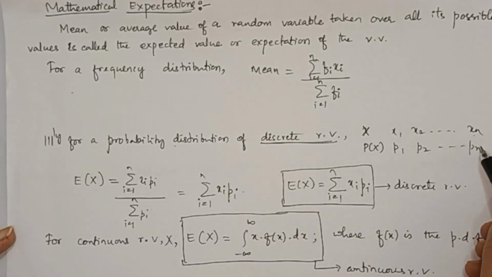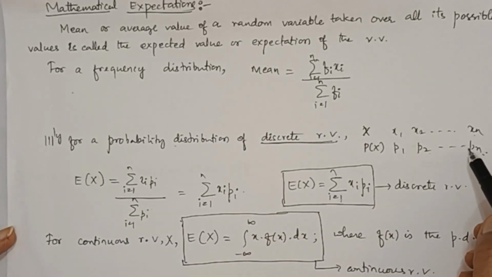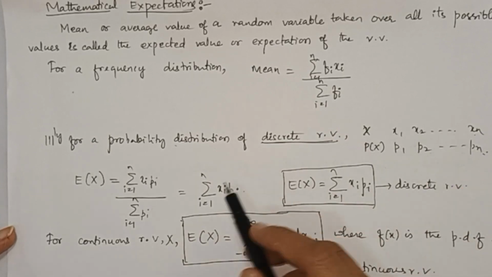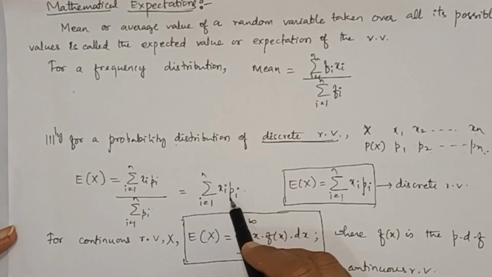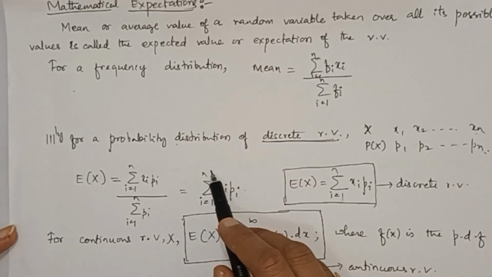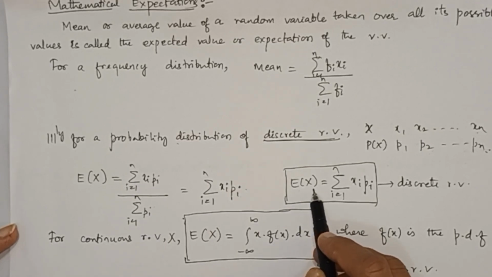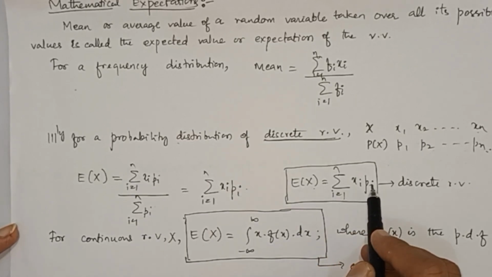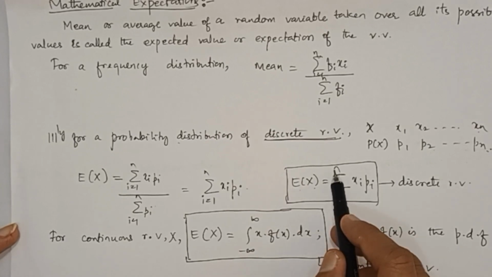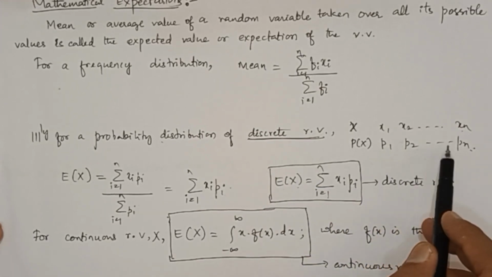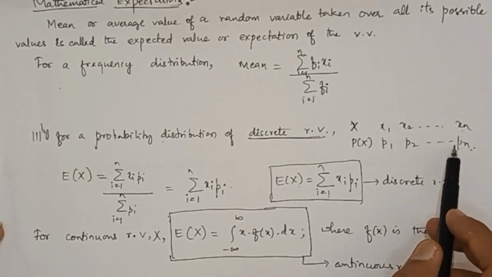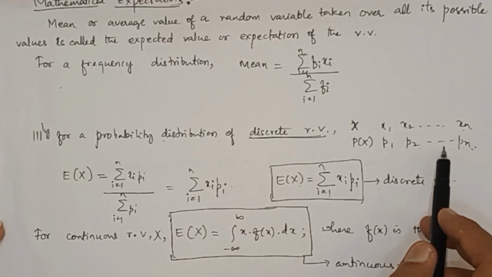That is the condition for discrete probability distribution. So this formula becomes summation of xi into pi, i equal to 1 to n. So expectation of a discrete random variable is given by summation of xi into pi, i equal to 1 to n, where p1, p2, so on up to pn are the probabilities that you can name as probability mass function.